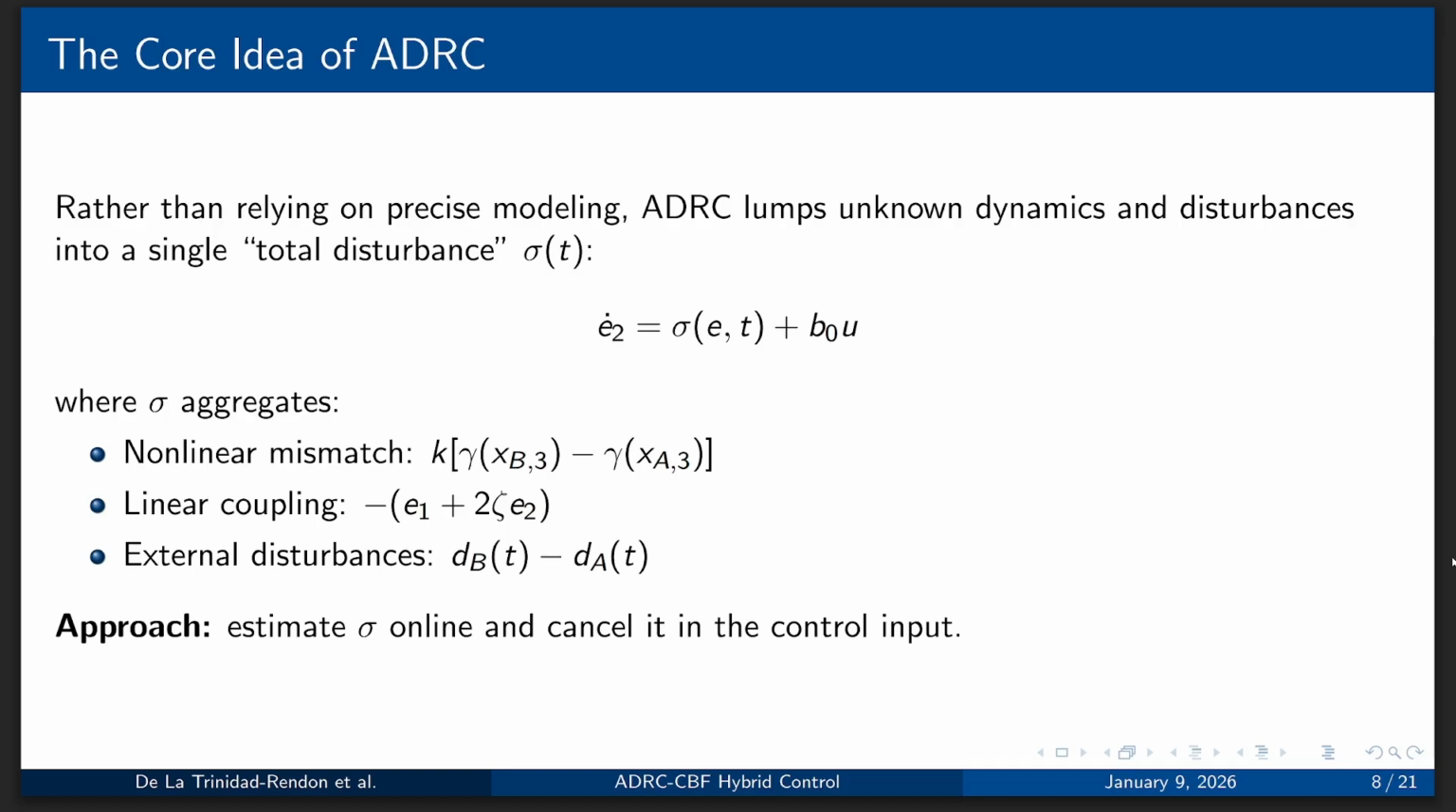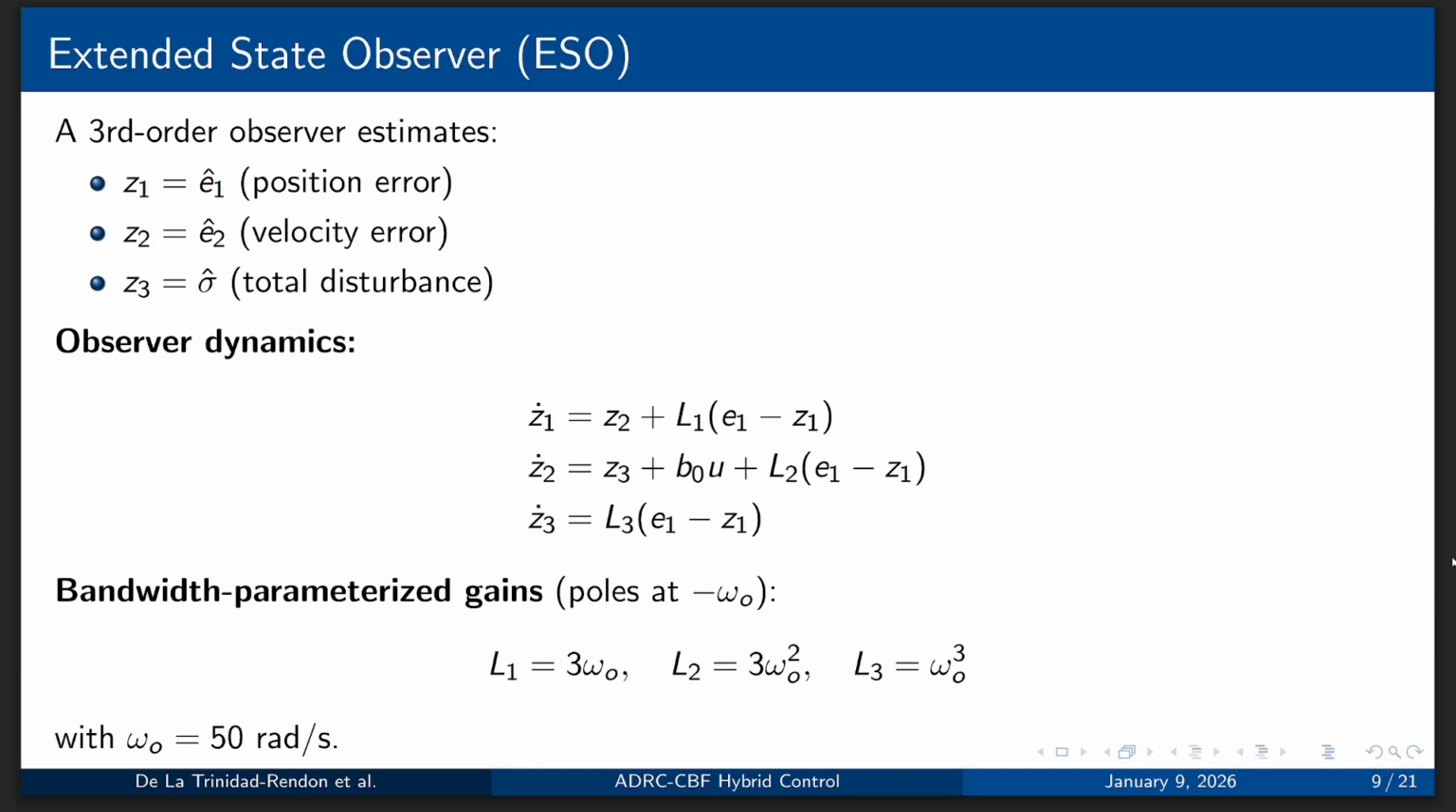Then, what is the core idea? Rather than relying on precise modeling, ADRC lumps unknown dynamics and disturbances into a single total disturbance, which is sigma of t, given by the equation on screen, where sigma aggregates nonlinear mismatch, linear coupling, and external disturbances. Our approach is to estimate sigma online and cancel it in the control input.